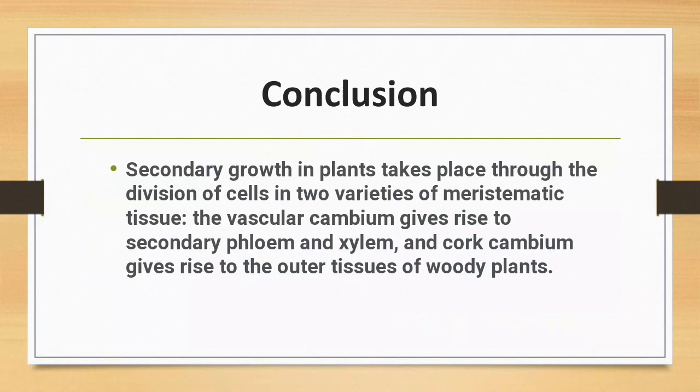Conclusion. Secondary growth in plants takes place through the division of cells in two varieties of meristematic tissue. The vascular cambium gives rise to secondary phloem and xylem, and cork cambium gives rise to outer tissues of the woody plant.